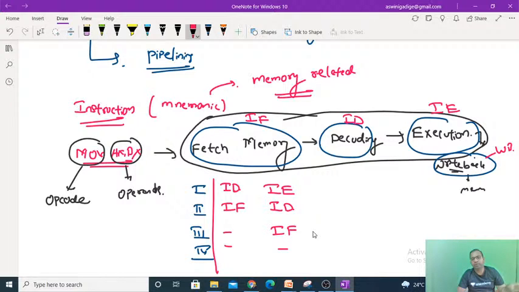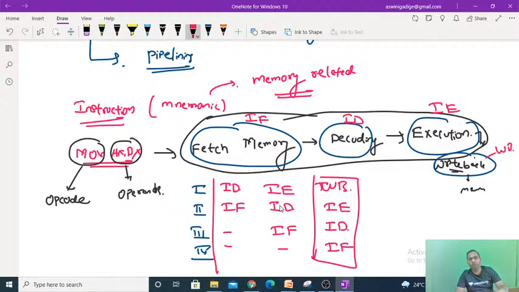Next, if the first instruction moves to the write back stage, then the second instruction moves to the execution stage, the third instruction moves to the decoding stage, and the fourth instruction moves to the fetching stage. That means at one point all the instructions are doing some work. Correct? So it is called the pipelining concept.